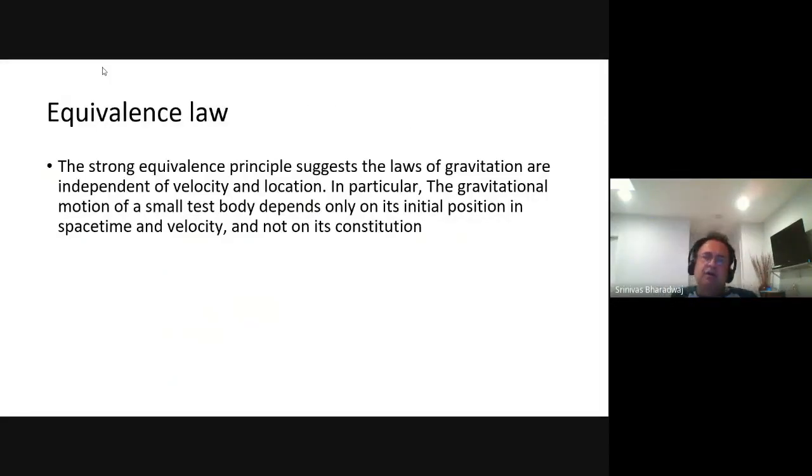The strong equivalence principle suggests that the laws of gravitation are independent of velocity and location. The gravitational motion of a small test body depends only on its initial position in space and time, and velocity, and not on its constitution. So this is a very simple principle, but it is a very essential principle. You are where you are, as they say, right? Similarly, everybody in the universe is where it is, right?